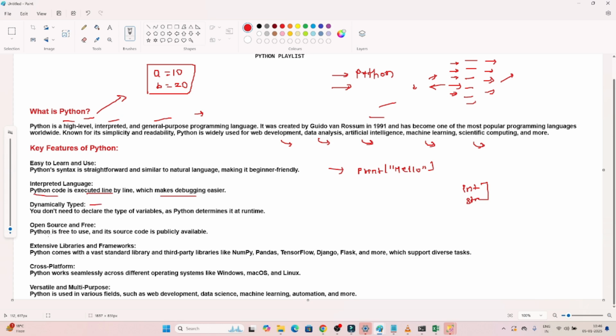It is open source. Python is free to use and its source code is publicly available. That is the main advantage. Extensive library.